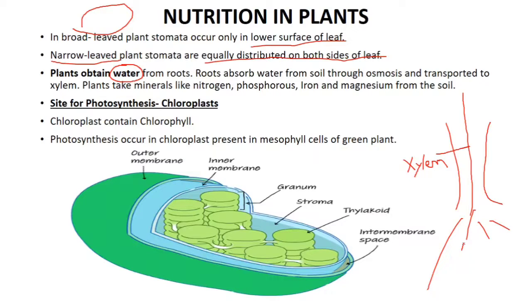Now water is absorbed from the root, and through the xylem this water is transported to each and every part of the tree. Along with the water, several minerals which are essential for the plants like nitrogen, phosphorus, iron, and magnesium also get dissolved in water, and they get transported to the entire tree or entire plant.